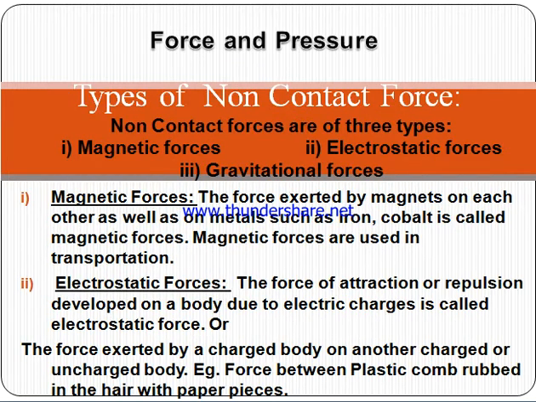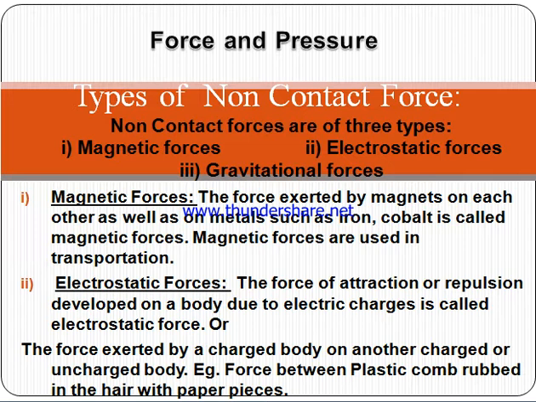Next we come to the types of non-contact forces. Non-contact forces are of three types. The first one is magnetic force. I am giving you the example of a magnet. The force exerted by magnets on each other as well as on metals is known as magnetic force. For example, a magnet attracts an iron nail, which is an example of non-contact magnetic force.